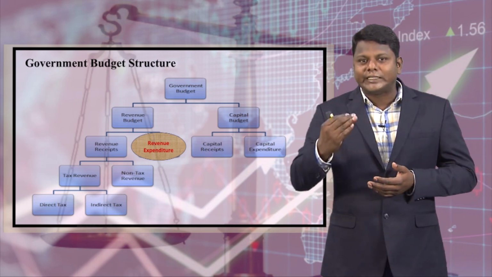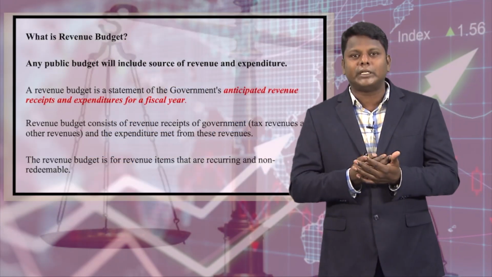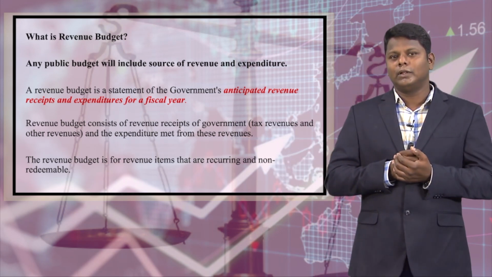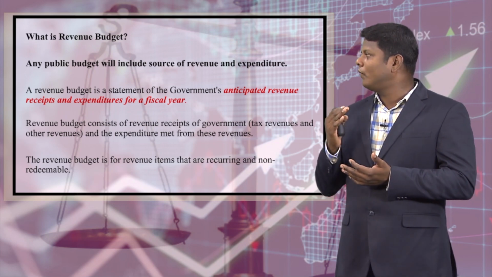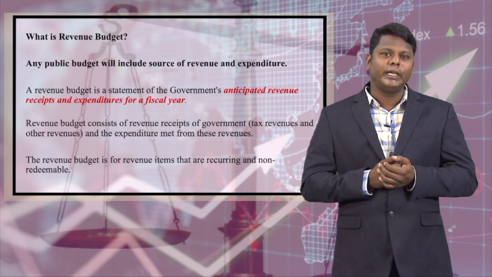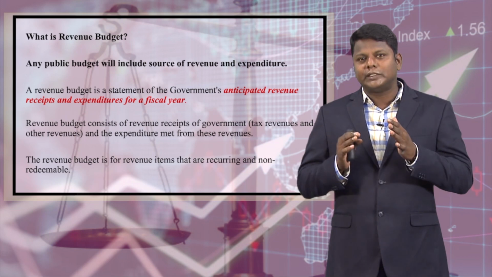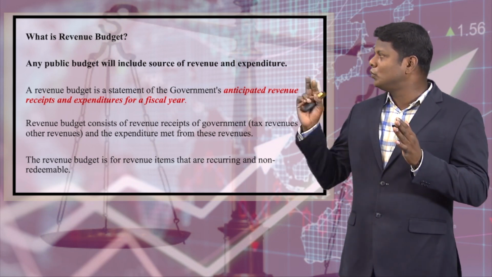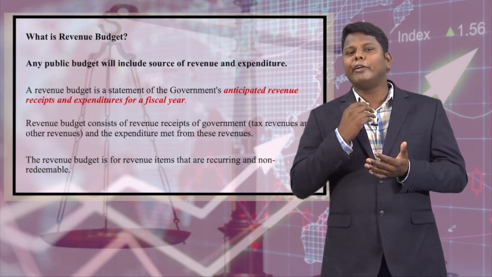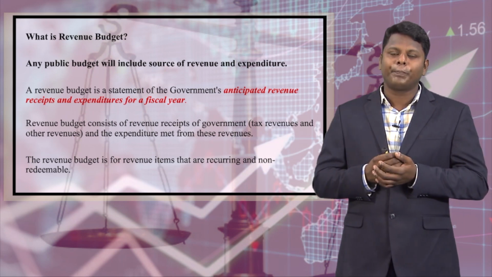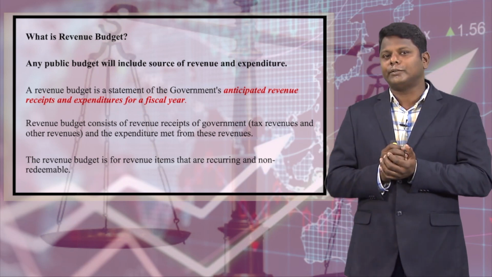Before getting into the actual topic, I would like to give you an outlook on what the revenue budget means. Any public budget will include sources of revenue and expenditure. Any public budget will definitely have these two things, revenue receipts and revenue expenditure, under the revenue budget, without which it is not possible to create a revenue budget.